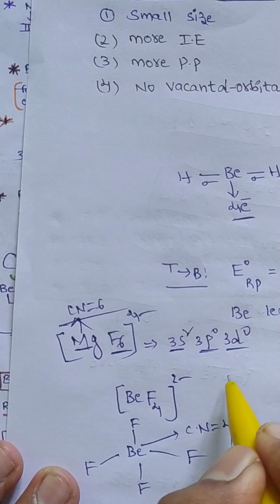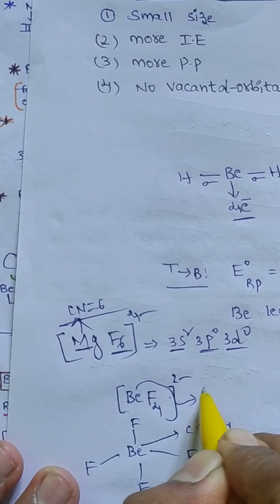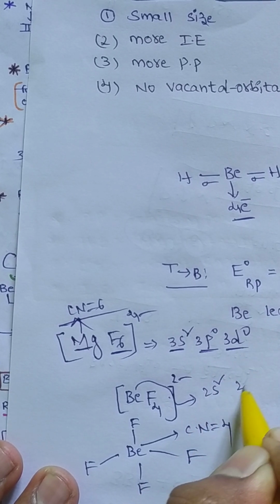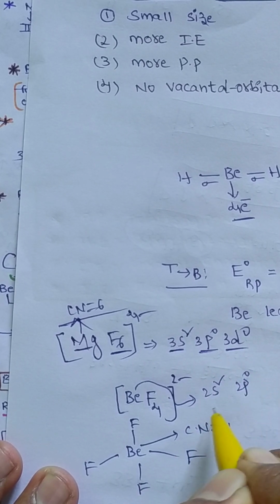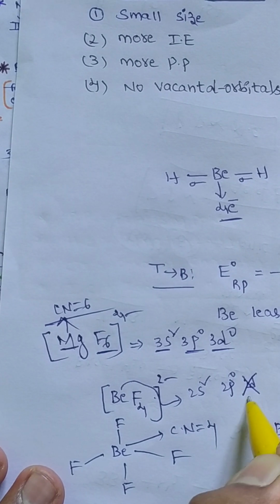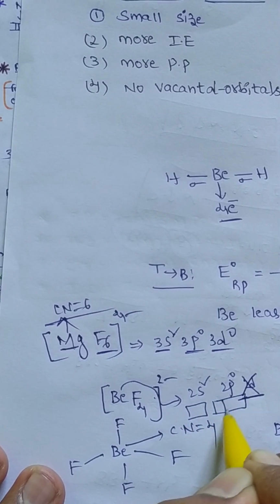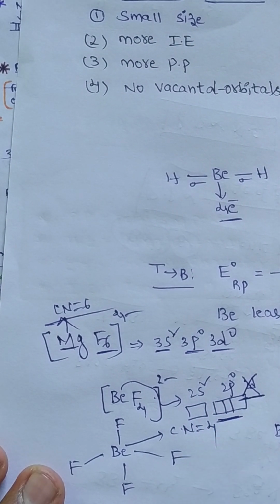But in the case of beryllium, belonging to the second period, the electronic configuration is only 2s2 2p0. There is no 2d orbital, so therefore 4 orbitals only are available, so its maximum coordination number is 4. Thank you.